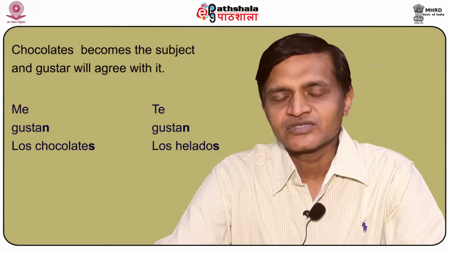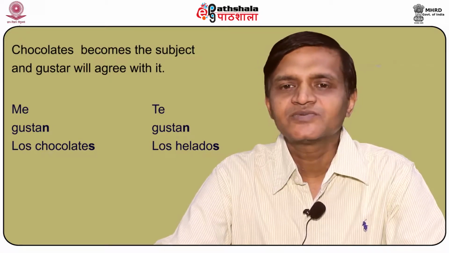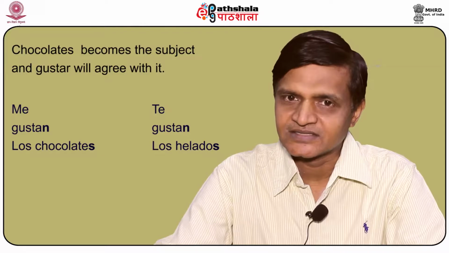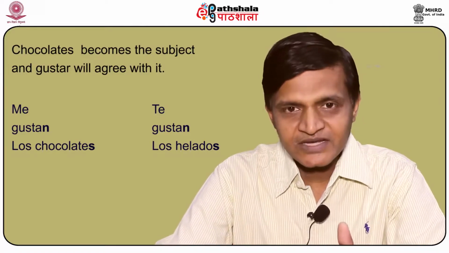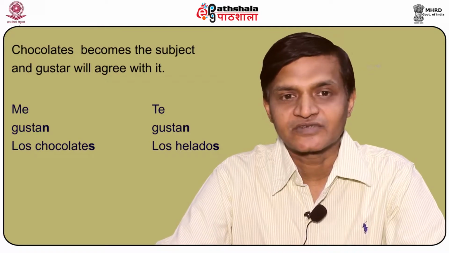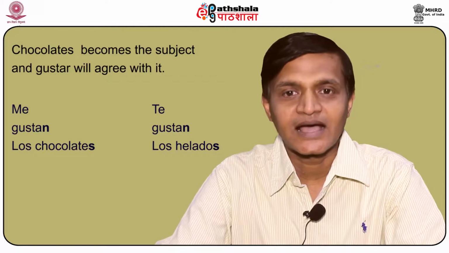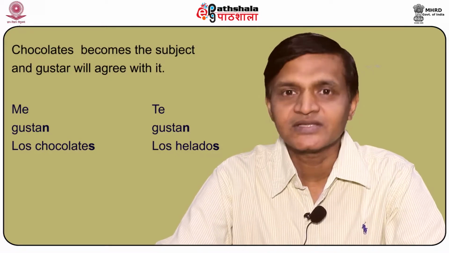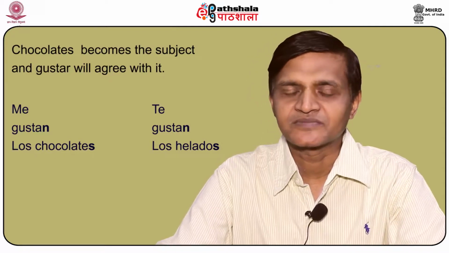To avoid confusion, we can simply say that the verb gustar agrees with the subject of the Spanish sentence. I repeat, the verb gustar or other verbs like that agree with the subject of the Spanish sentence. The example mentioned above has chocolate as subject. Chocolate is singular, that is why it is gustar, whether it is I, you or we.